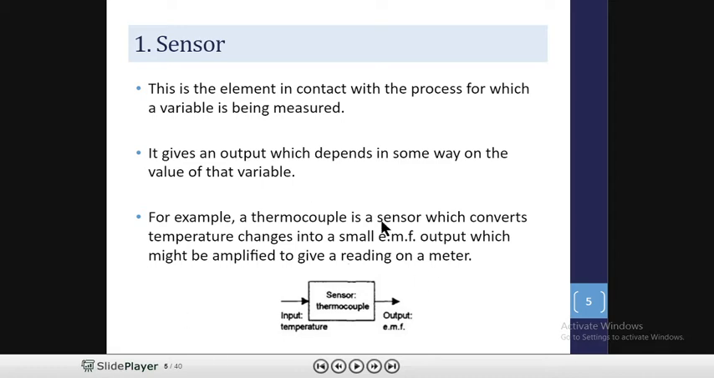For example, a thermocouple is a sensor which converts temperature changes into a small EMF output, which might be amplified to give a reading on a meter. You know what is a thermocouple? Thermocouple is used to measure the temperature. So the sensor, which is a part of the thermocouple, directly senses this temperature and converts this sensed temperature into a small EMF output, and this change in EMF output is then amplified and displayed on the display unit.